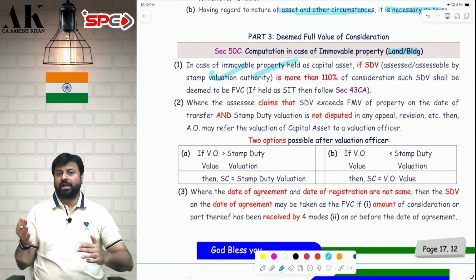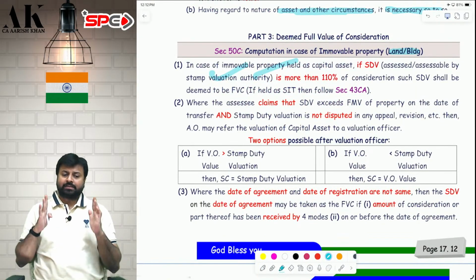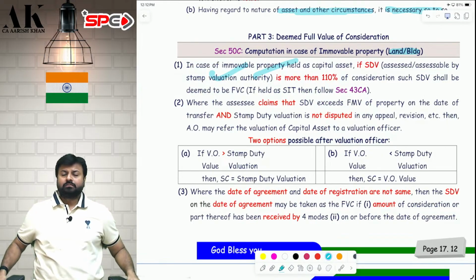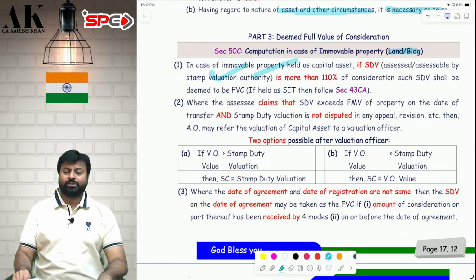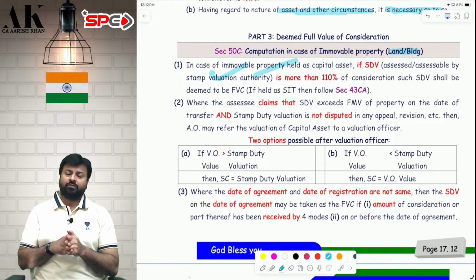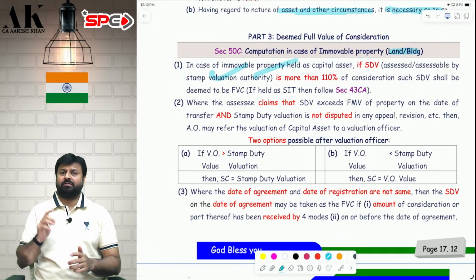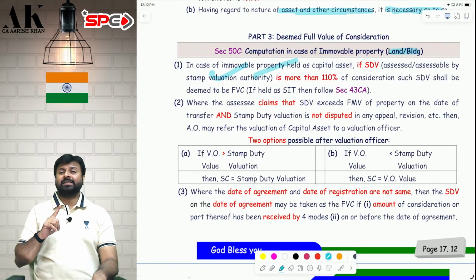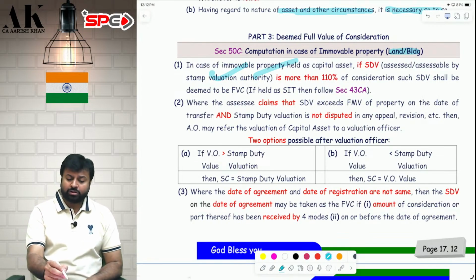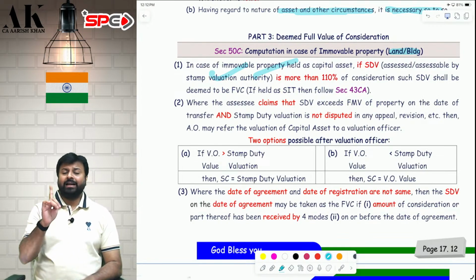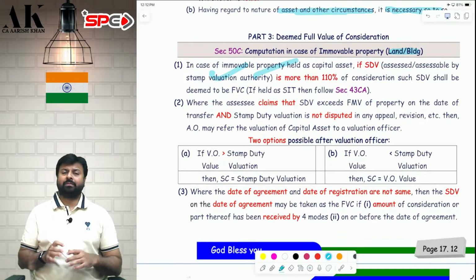The good option is second one. If you feel that the stamp duty value is too high, then you should go for second option. You should go to the assessing officer. The assessing officer will send you to the departmental valuation officer. And the departmental valuation officer will determine your stamp duty value.